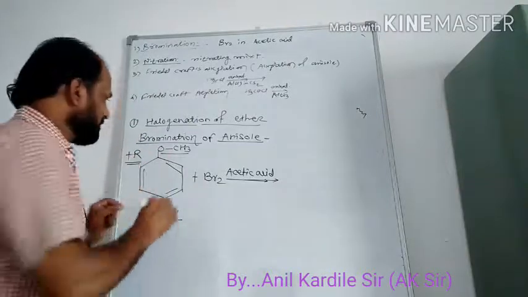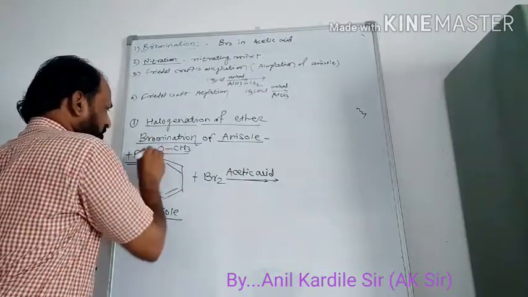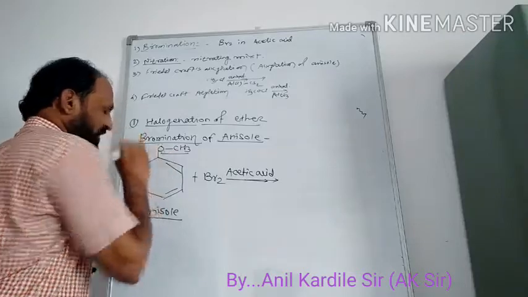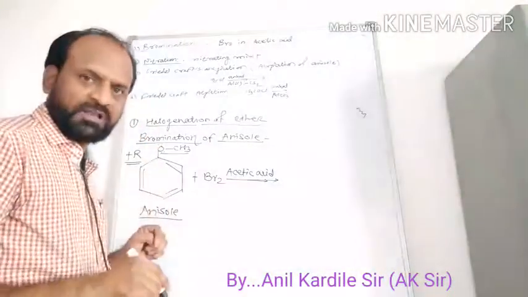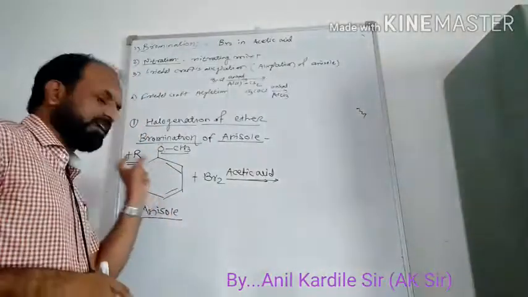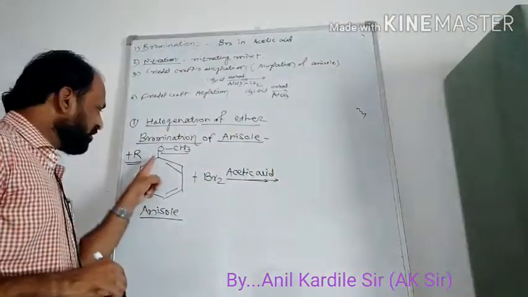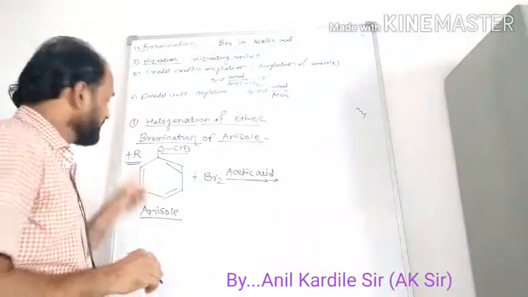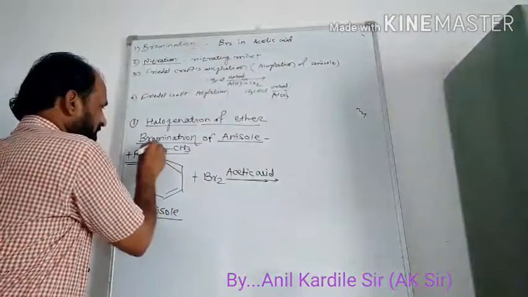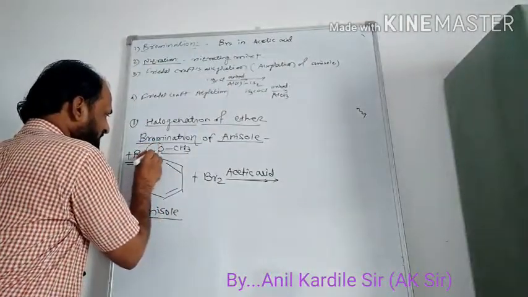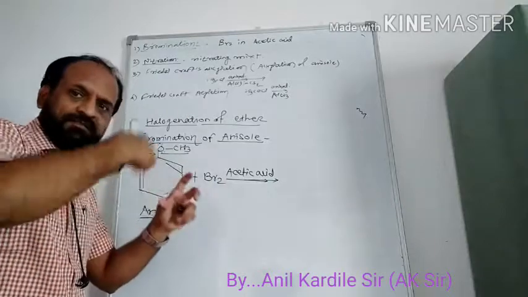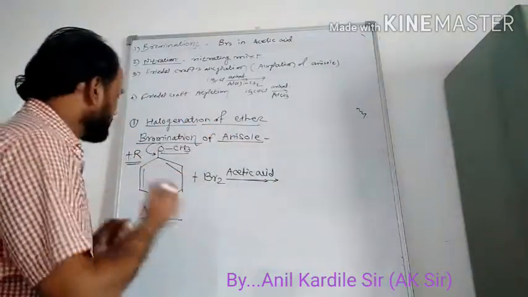Very simple. For example, this oxygen has the lone pair of electrons, as in phenol. The resonance structure of this ether is also like the phenol. It shows the plus R effect, and due to that, whatever electrons are present are delocalized along the benzene ring.